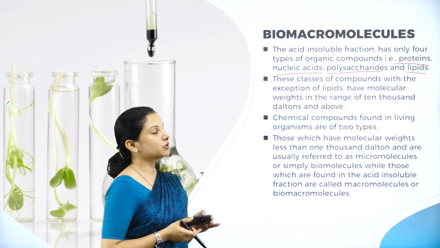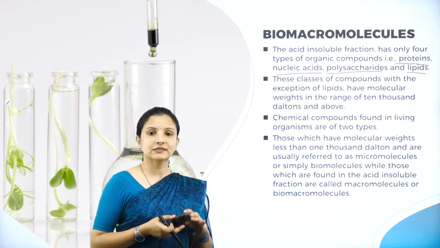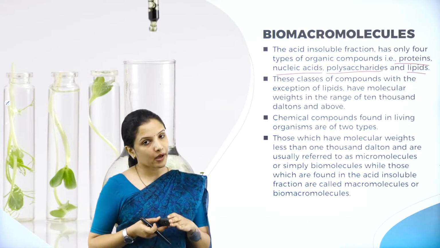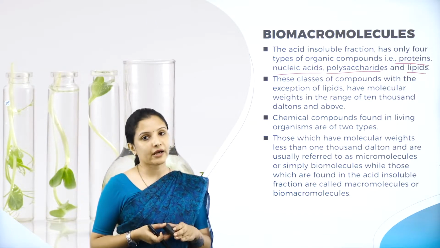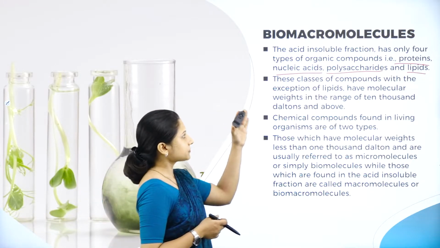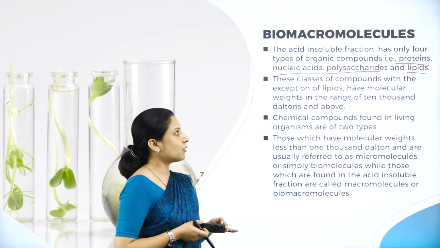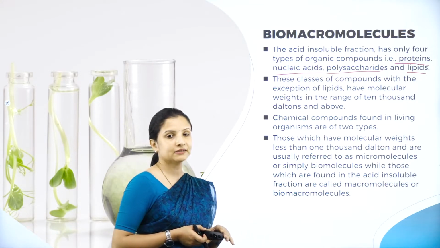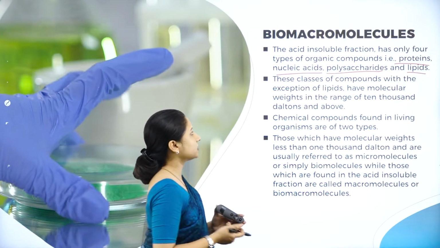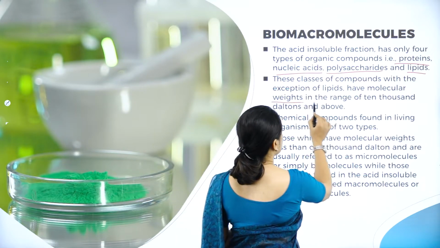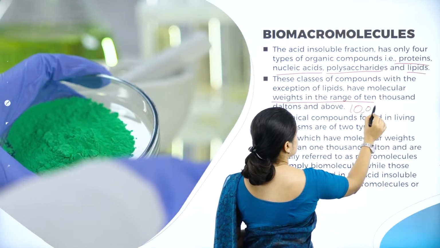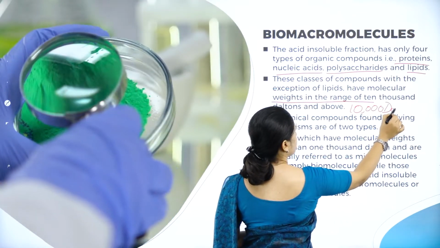Whereas proteins, nucleic acids and polysaccharides are also acid insoluble, but they are biomacromolecules or macromolecules. So these classes of compounds, except for the lipids, the other 3, have a molecular weight in the range of 10,000 Dalton.